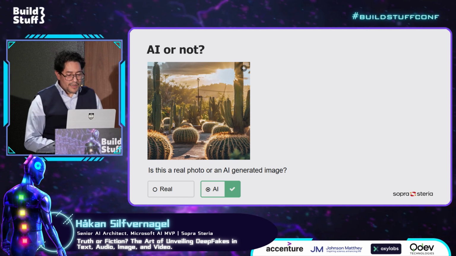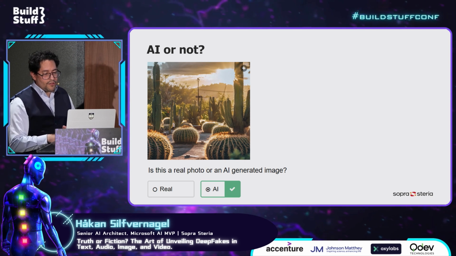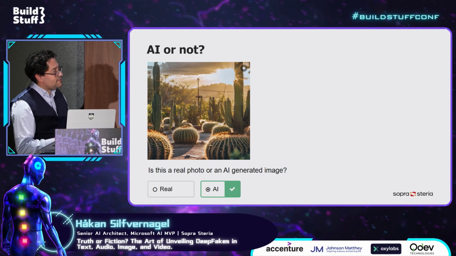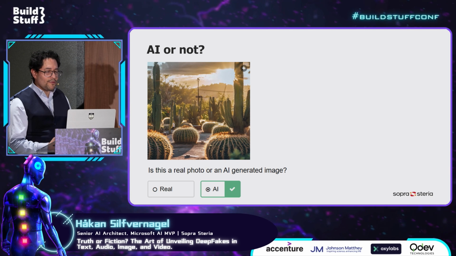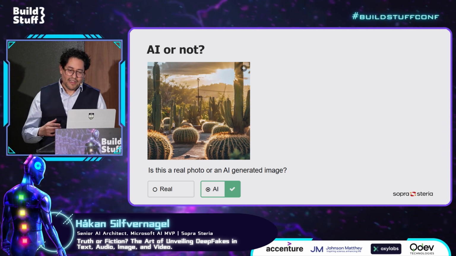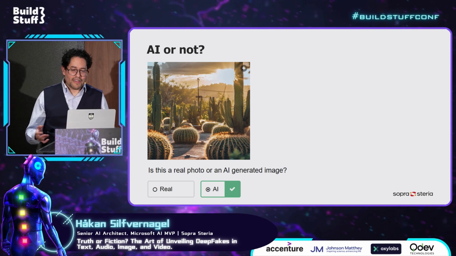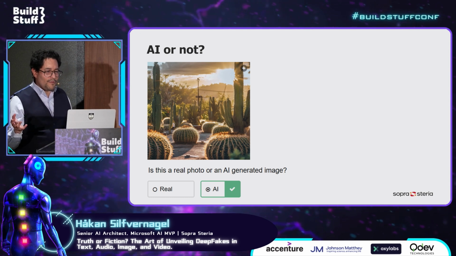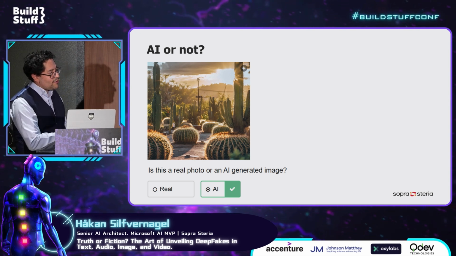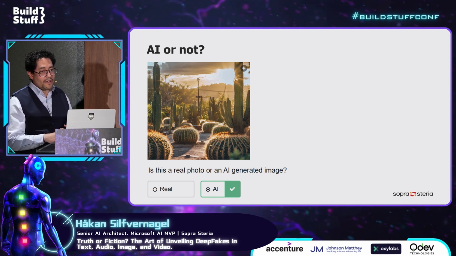So here we can see that this was an AI-generated image. And the state of the art today, we're going to have a look at some more pictures, is that it's very difficult for us, just with the human eye, to detect if it's an AI-generated image or not. In the past, like maybe 2 years ago, you could actually see some discrepancies. It could be a shadow that was in the wrong direction, or, if we go even further back, humans might have the wrong number of fingers, or there was an extra leg here or there. But all of that, we can just forget about it. These things are moving very, very fast.